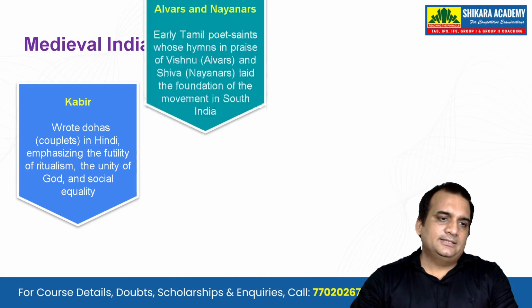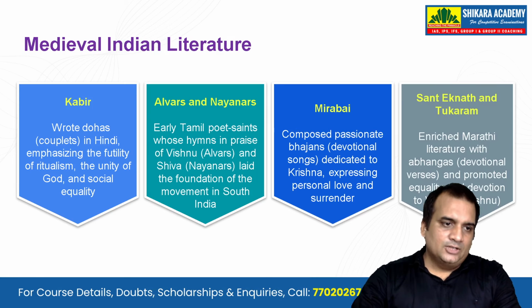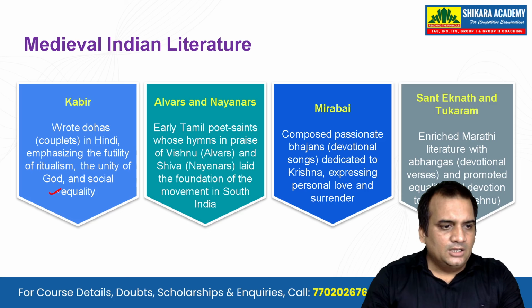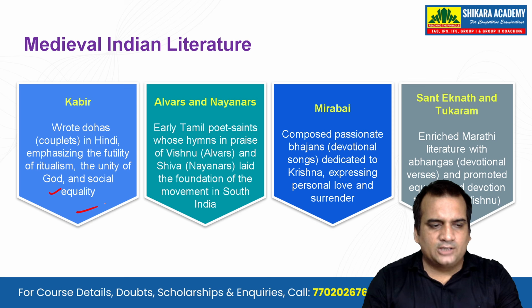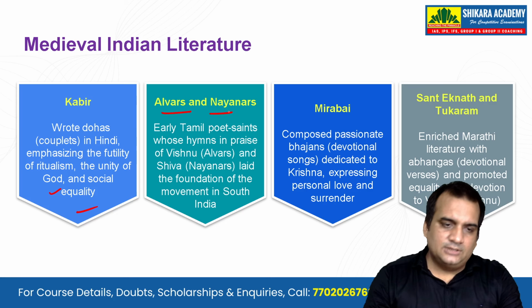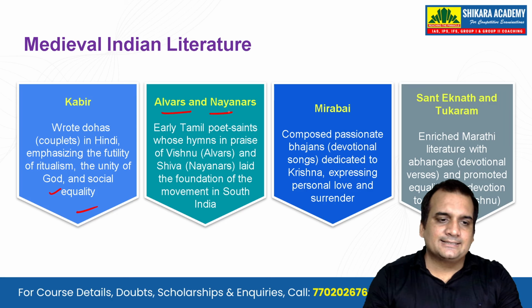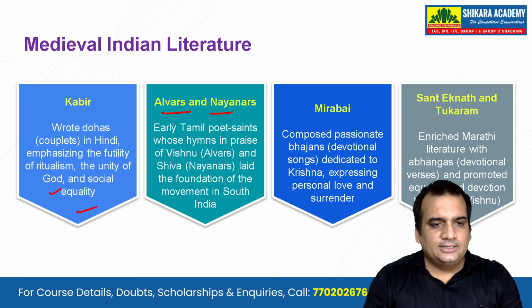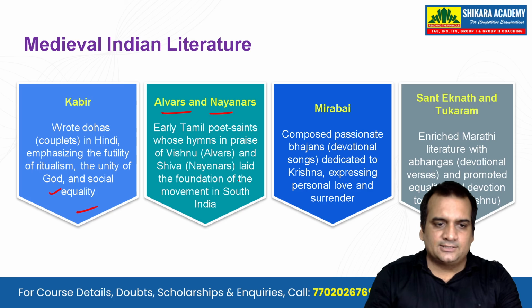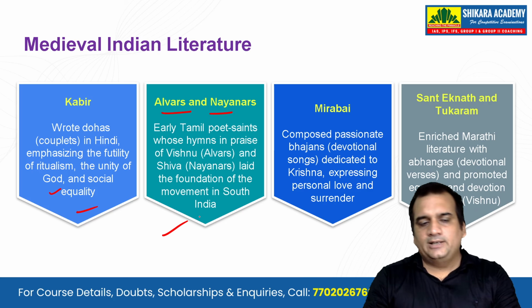And then let's see the medieval Indian literature. Kabir wrote dohas in Hindi, criticizing the futility of ritualism. He talked about the unity of God and social equality, and he was very vocal about superstitions. Then you see the Alvars and the Nayanars, early Tamil poet saints whose hymns in praise of Vishnu and Shiva laid the foundation of the Bhakti movement in South India.